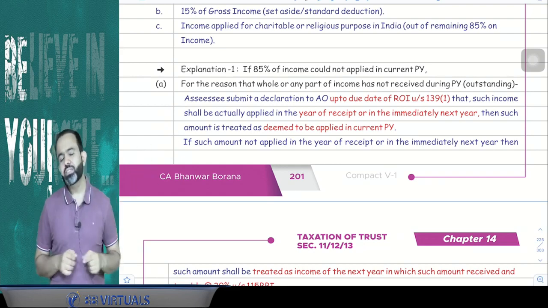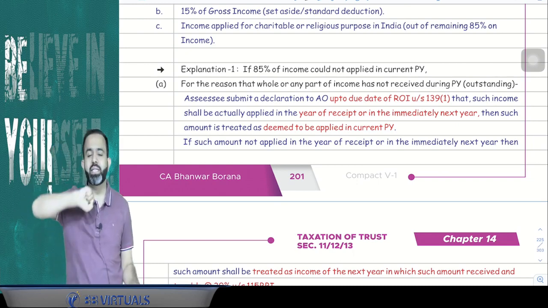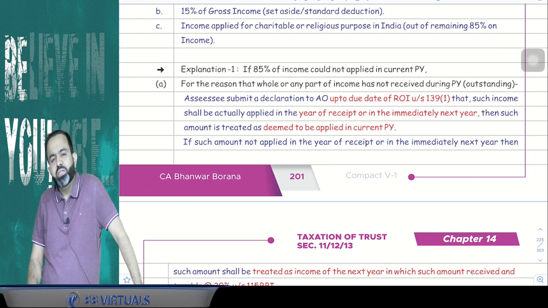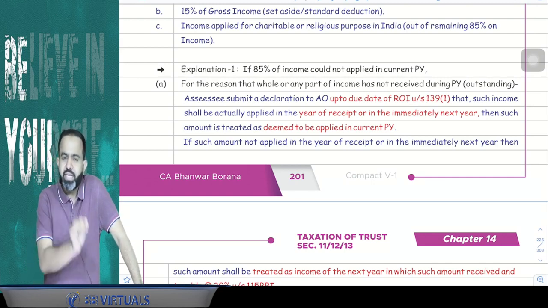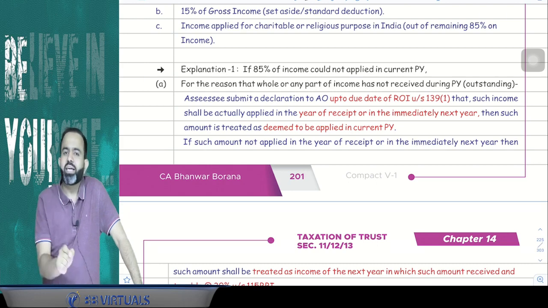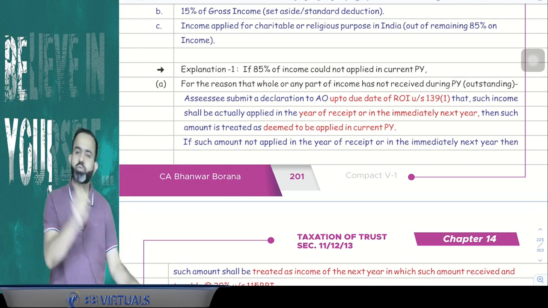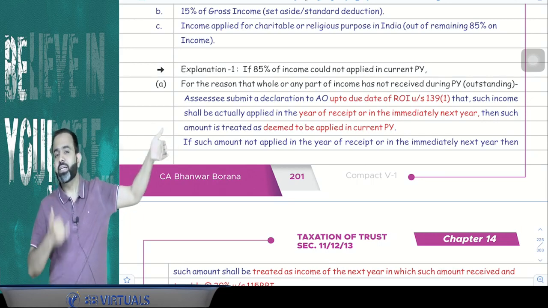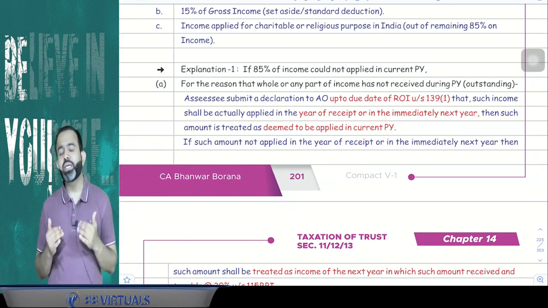Now guys, suppose trust has not received the 4 lakh in current year, but they already recognize that income in their income. Then trust can give one declaration to assessing officer up to the due date of return filing, and they have to mention that, sir, this income of 4 lakh we have not received in current year. We will actually apply it in the year in which it will be received, or in the next year. Then in current year it will be treated as deemed to be applied.